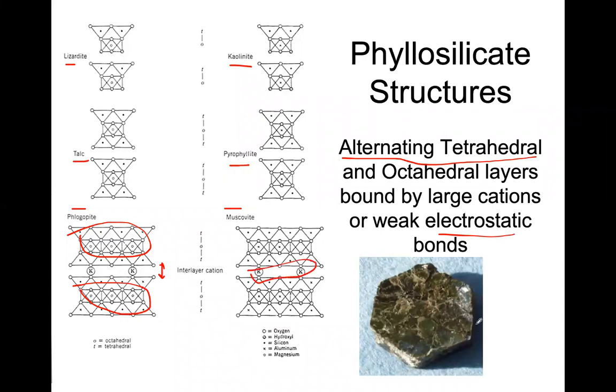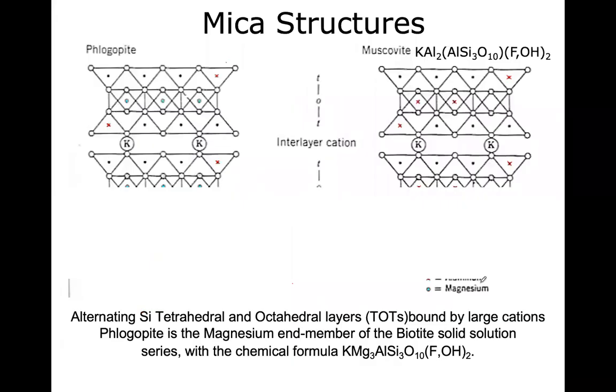So you can see the stacked layers of these sheets, right? In the biotite structure. This is biotite, right? So if you want, you can remove these layers one by one very easily, right? So this is common for these sheet silicates or phyllosilicates. So in mica structure, you can see different sheets are bonded together, right?